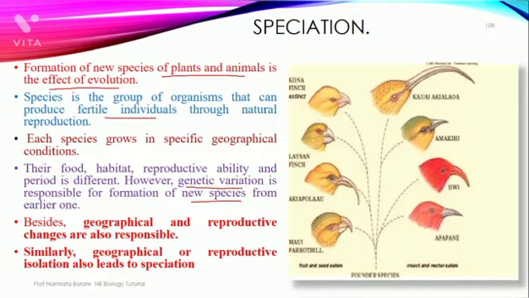Mutations mean a spontaneous change which occurs in the genetic constitution. Either it may be deletion, duplication, inversion or translocation. Or at the time of recombination, there is a change in the genetic variations. If there is a change in the genetic variations, the result is what? There is a development of a new species which is developed from the earlier one.